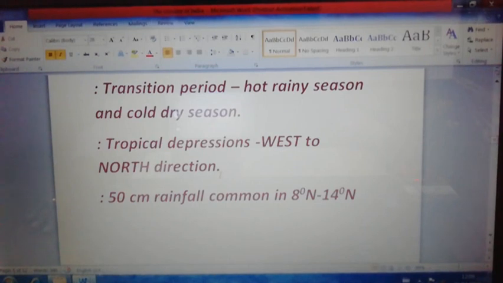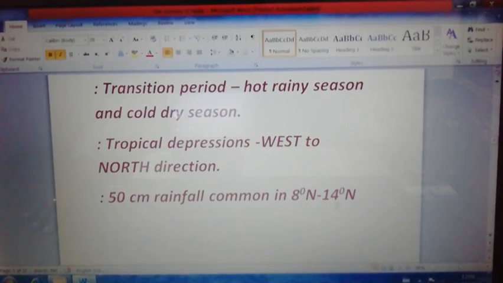And the next characteristic feature of the retreating southwest monsoon wind is that almost 50 centimeters of rainfall in a day is common in areas from 8 degree north to 14 degree north.